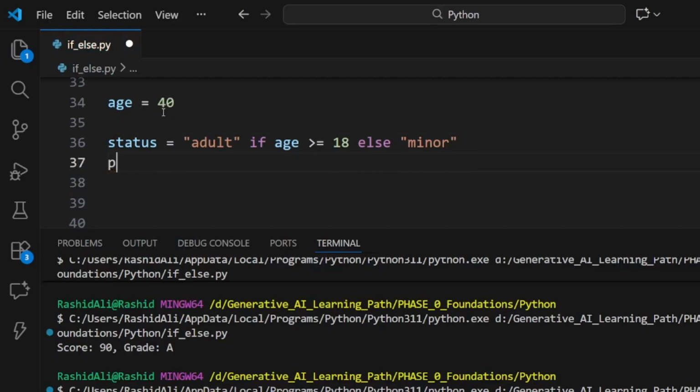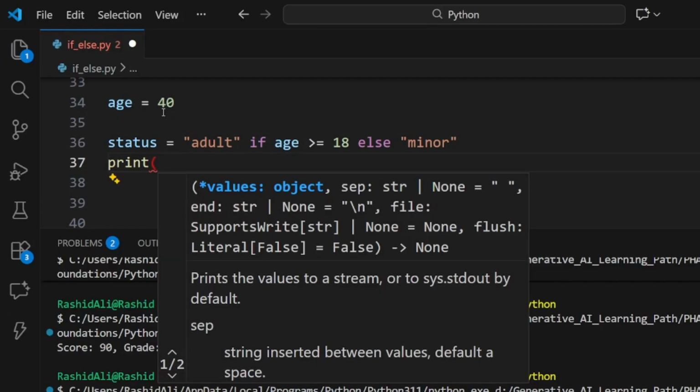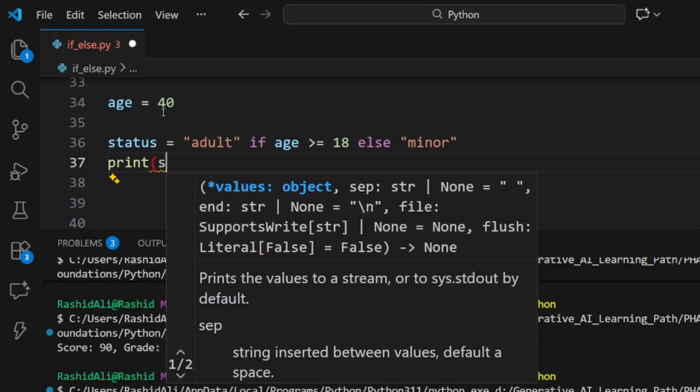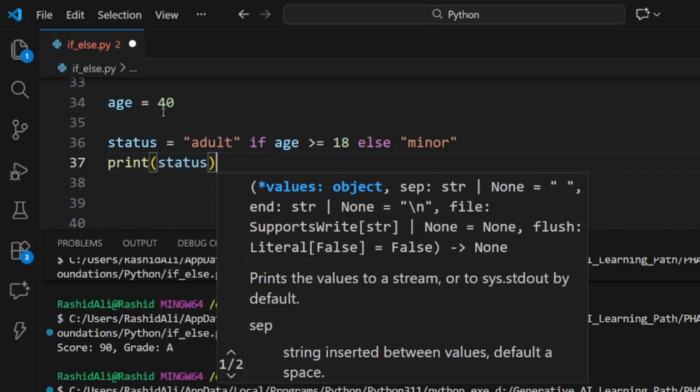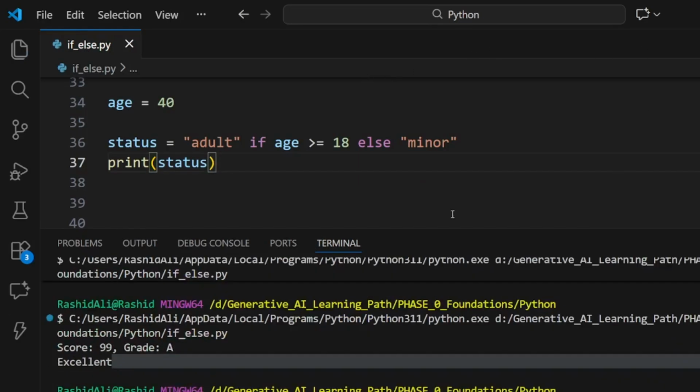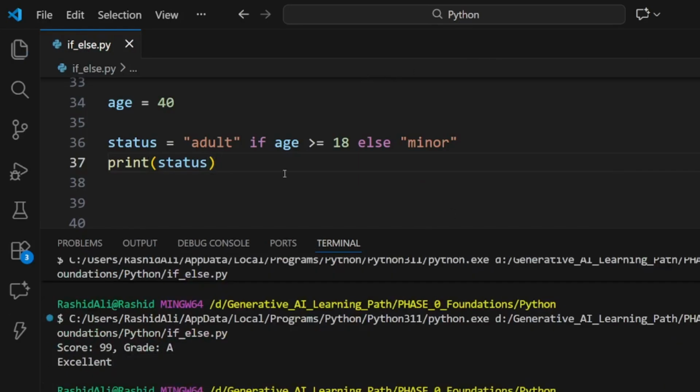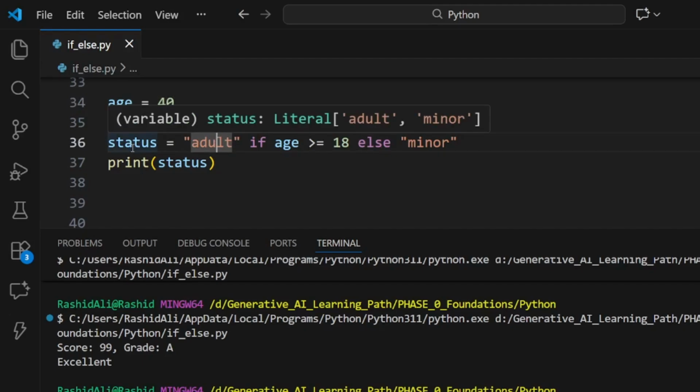So let us print the status, to see what it got after checking the condition. You can see adult, since our age is 40, greater than 18, and adult has been assigned to the status.